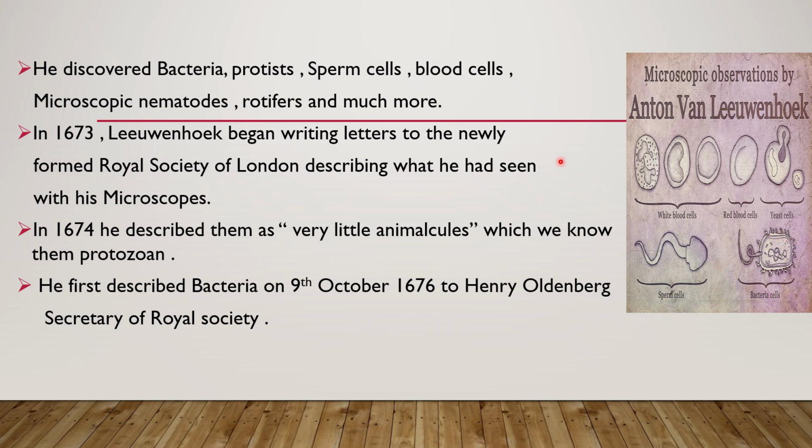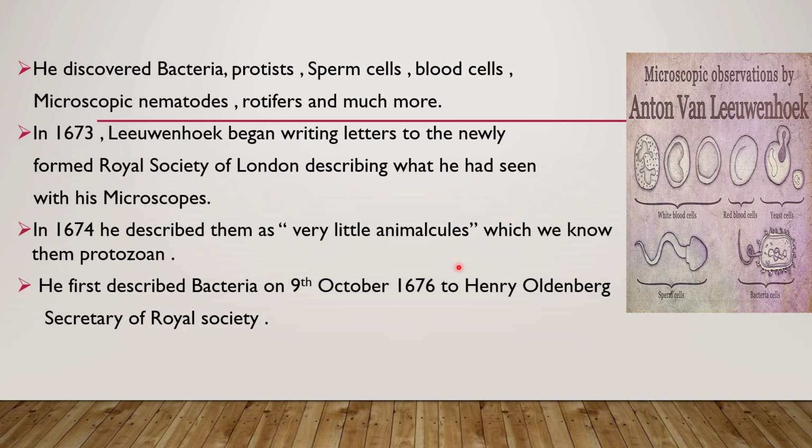Okay, then in 1674 he described them as very little animalcules, which we know as protozoa. So in 1674 he gave them a name called very little animalcules, because they had life in them and they were very tiny.